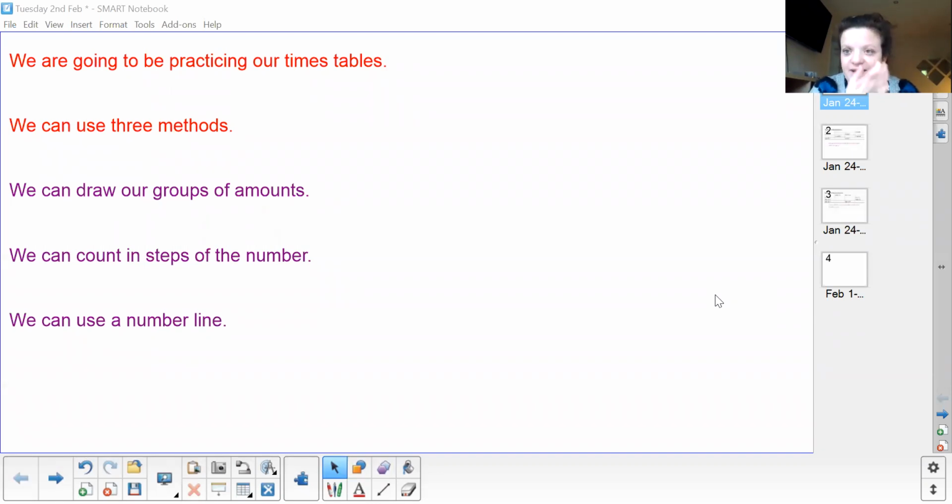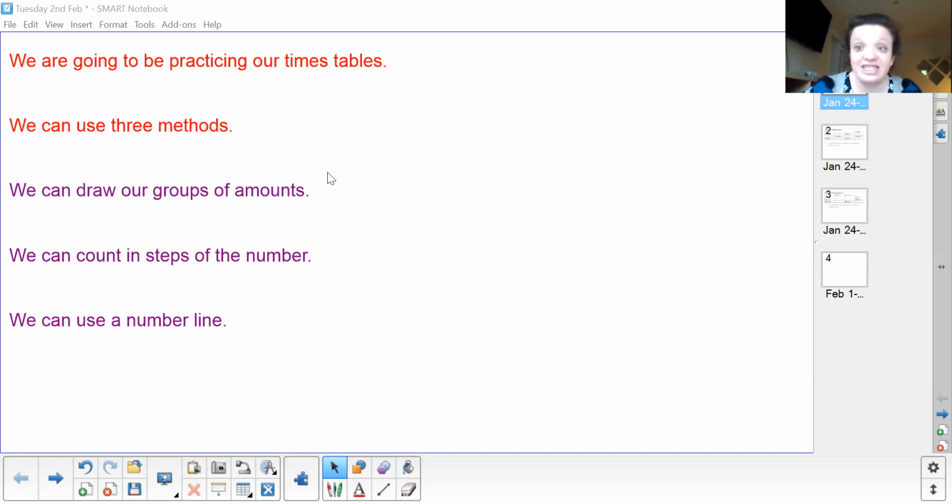We're going to talk about methods in a minute, or if you would prefer to do it on paper, you can do it on paper. But let's try as many of you as possible to get onto Teams and to complete your times tables questions on Teams. So we're going to be practicing our times tables, and we can use our 3 methods that we've been learning over the past few weeks through our therapies we've been doing and through our maths lessons.